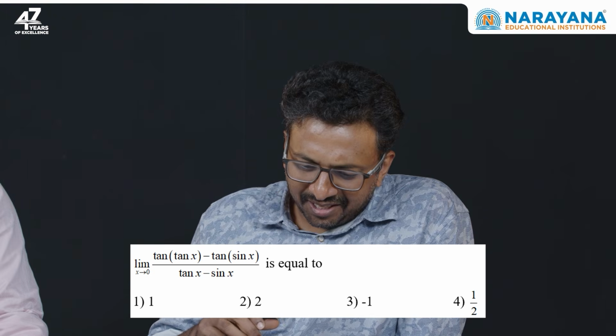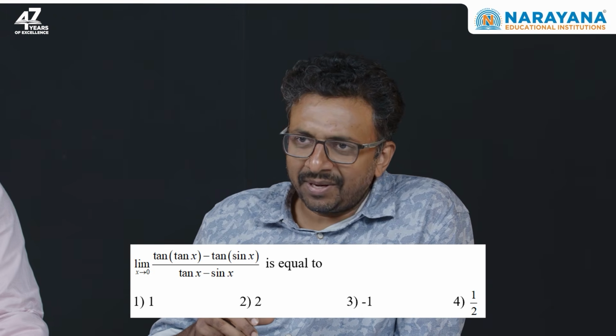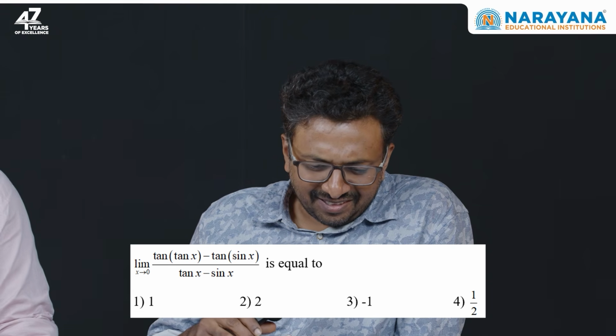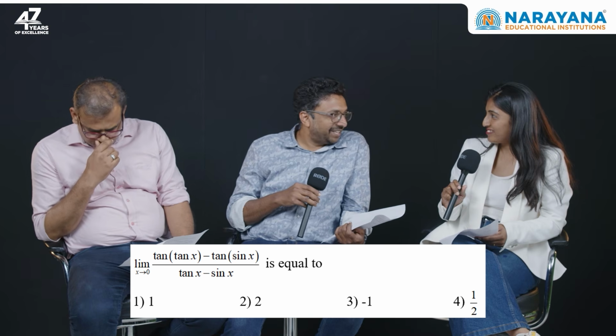Right. Okay. With that, let's go to question number 9. Question number 9 also, I would say it's nothing much. Basic limits question. You just have to use the tan of a minus b formula, and you'll get the answer. The question looks very easy to me as well. There are no lengthy questions. Even reading the questions is quite easy.